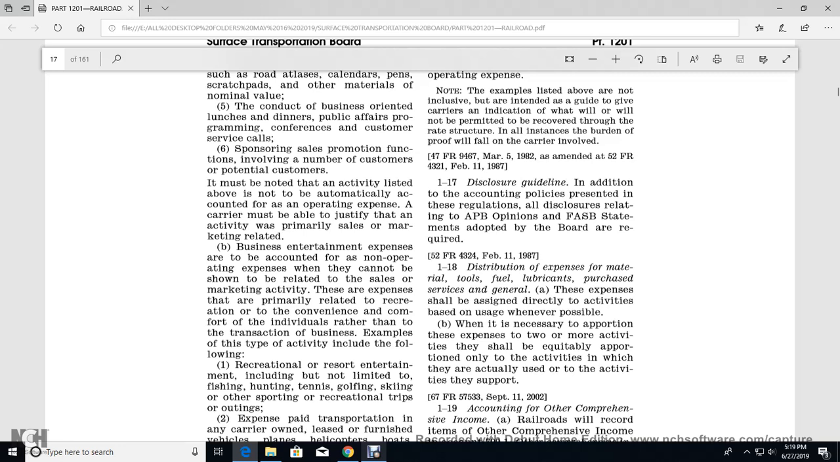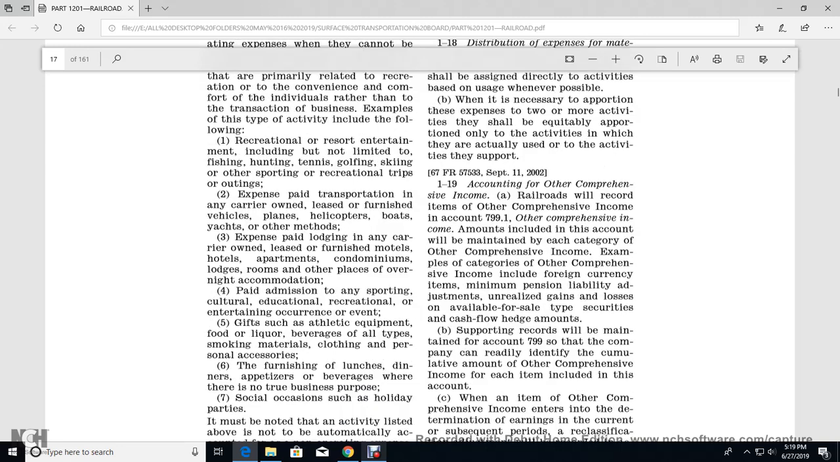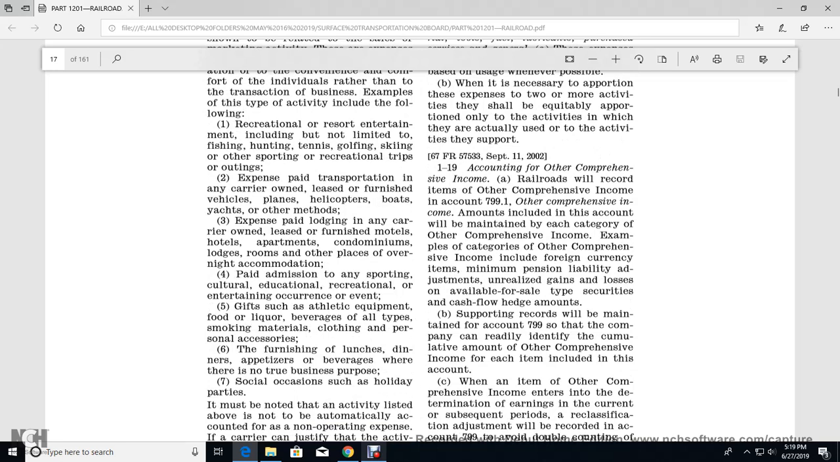All right, 118, distribution of the expense of the material, tools, fuel, lubrication, purchase of the services in general. The expense shall be done directly with the activity based on usage whenever possible. When necessary, a portion of the expense of two or more activities should be equitably proportioned only to the activities in which they actually use the activities they support.